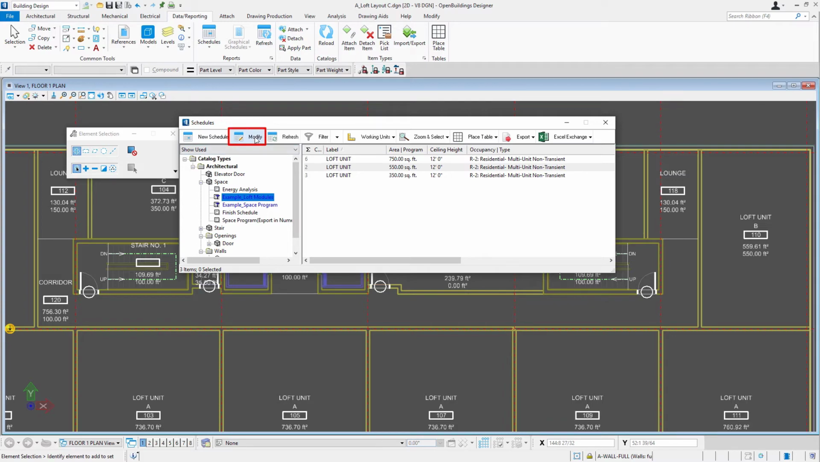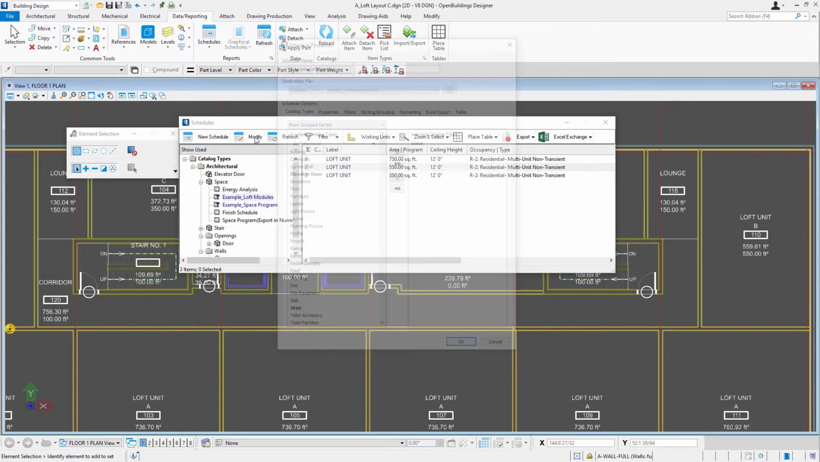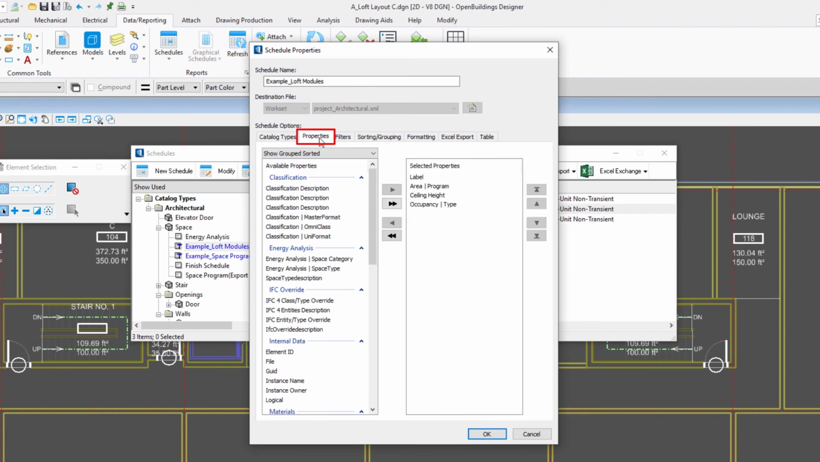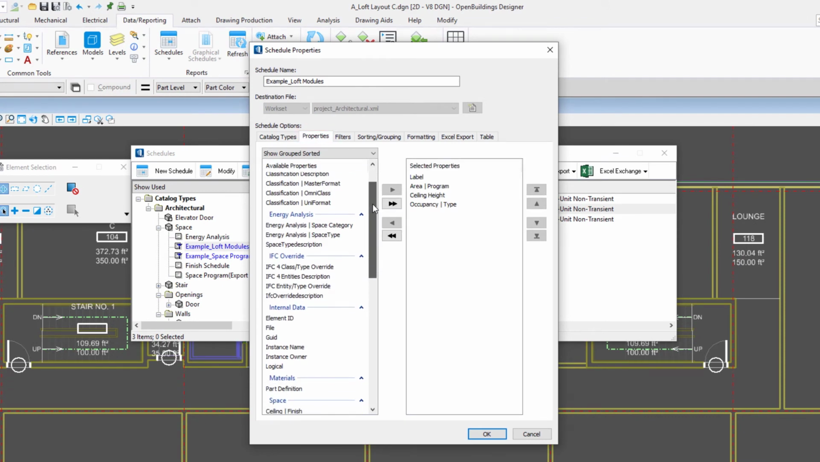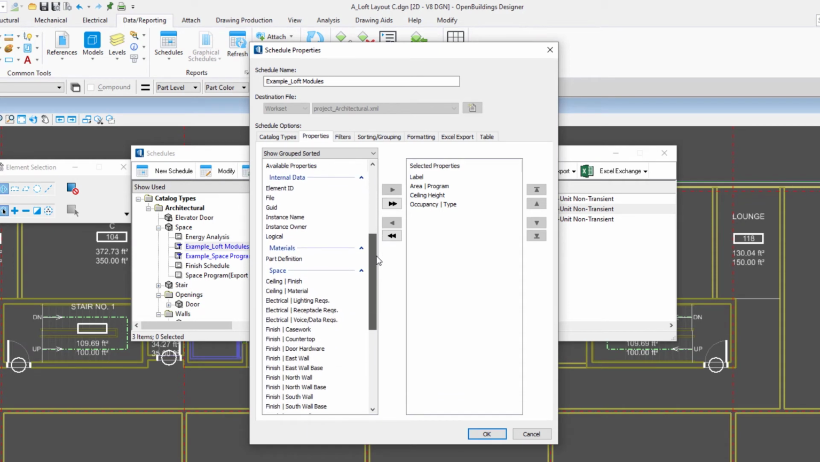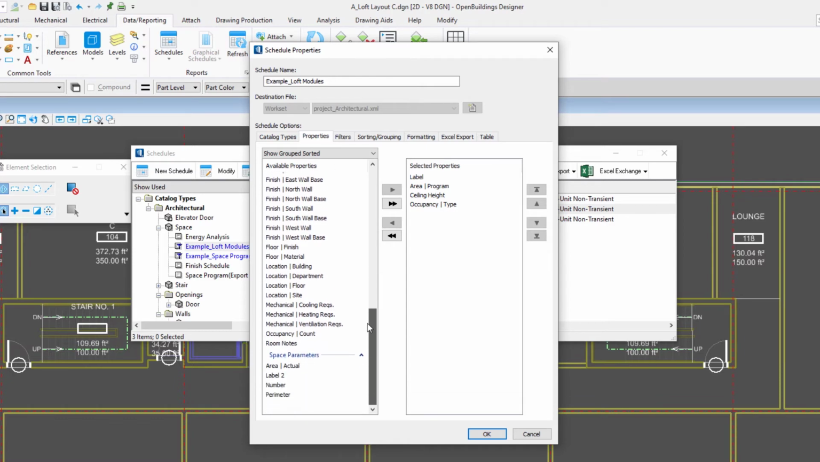So I'm going to select the Modify tab here, and I'm going to start on the Properties tab. On the left here is all the properties associated with spaces, and I could move any of those over into my actual schedule. So here is label 2, so we're just going to select it, and then we can move it over, and then from here I can move it up or down to the point where I want to insert it in my schedule. So we'll have label 1 and then label 2.